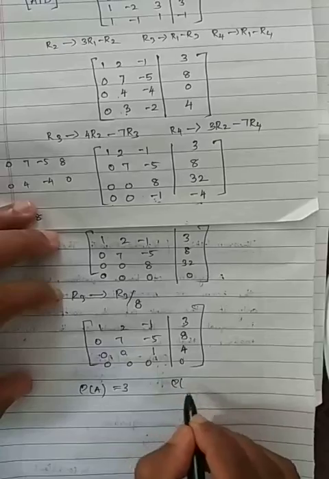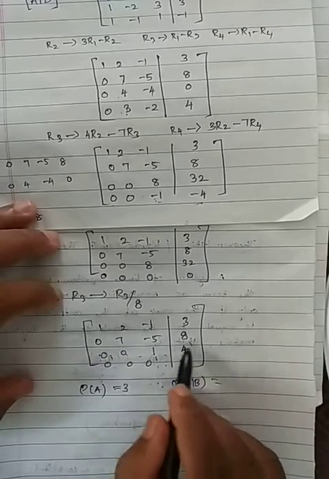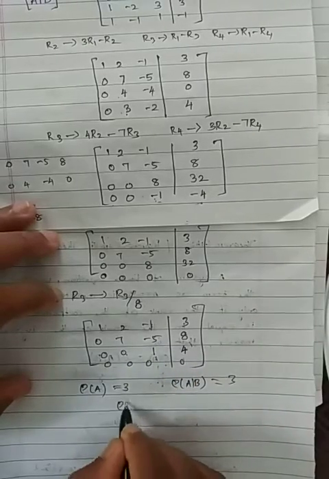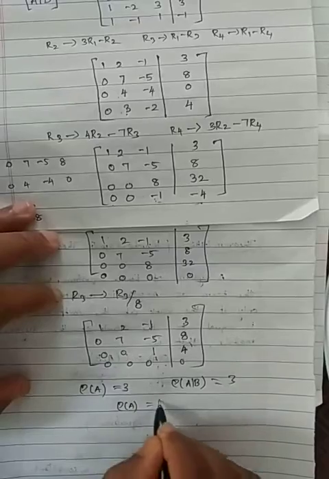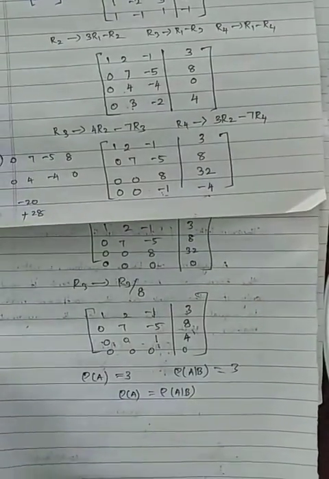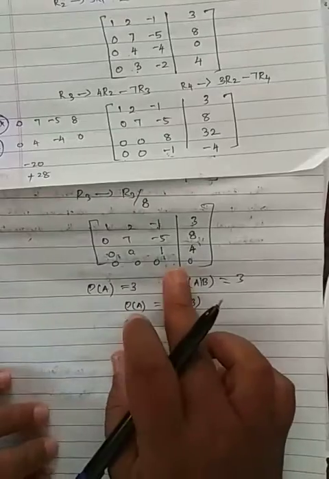Then rank of A slash B, what is that answer? This is also coming with 3 non-zero rows. So this is also 3. So we can say rank of A equals rank of A slash B, that is, rank of A equals rank of the augmented matrix. Now we got it. Now what we are going to do is write the equation form again.